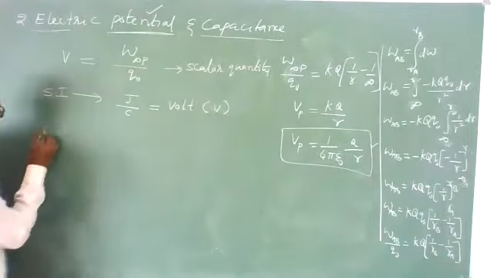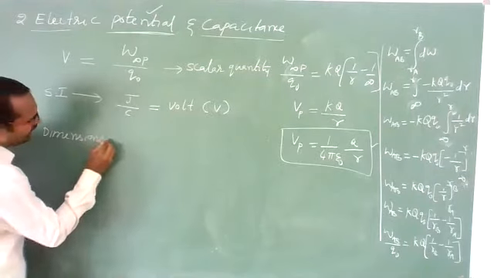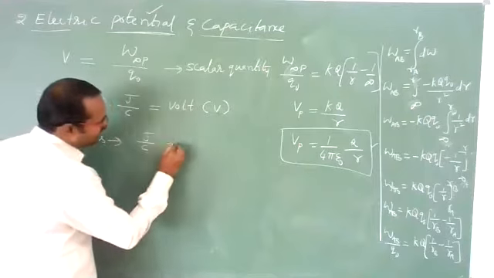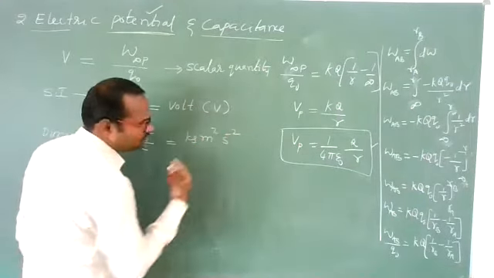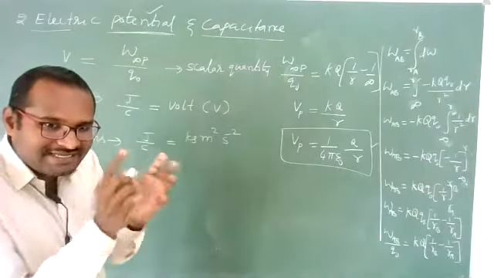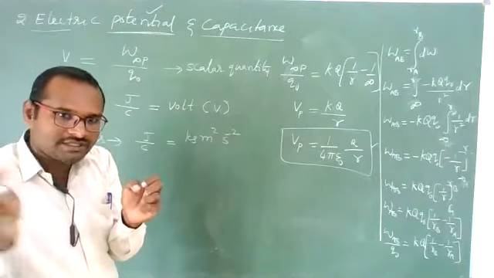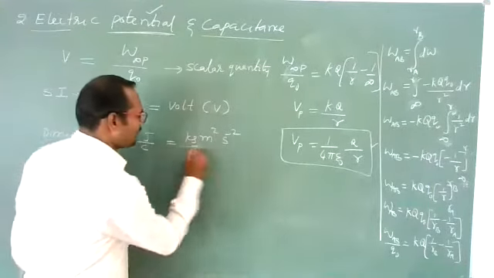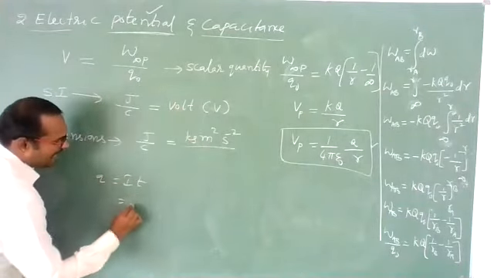Okay. What are the dimensions of this volt? Joule per coulomb. Joule can be written as kg meter square per second square, as you know work is force into distance, MA into S: kg meter per second square into meter, kg meter square into second power minus 2, divided by coulomb. Q is equal to I into T, means ampere second.